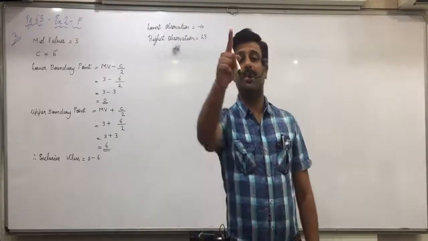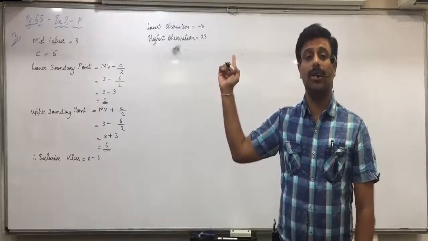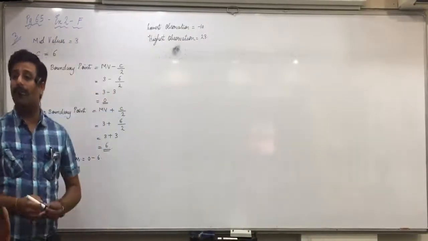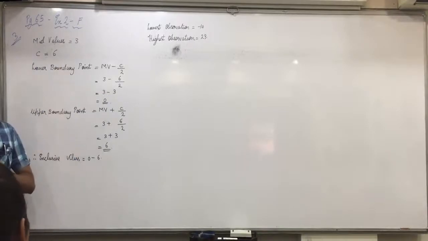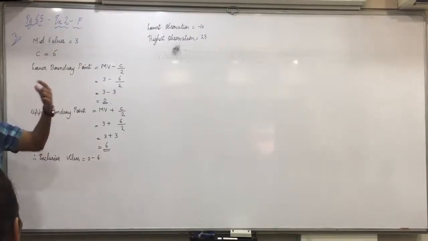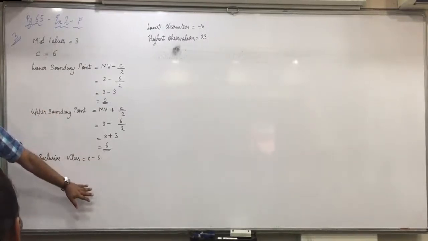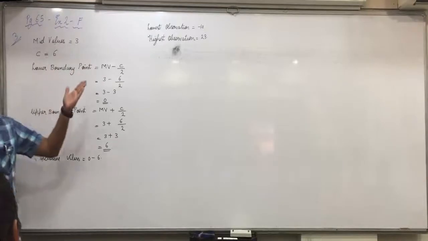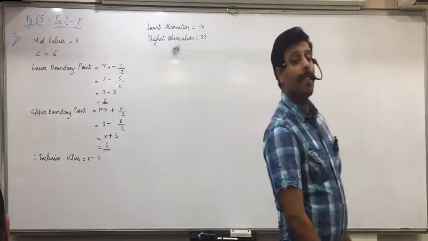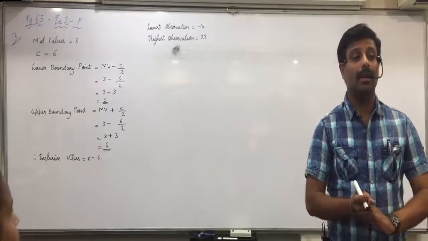Are the last benchers able to read what is written on the board, or should I include the slides? Able to read everyone? Now raise your hand. For minus 10, one of the classes in our distribution should be 0 to 6. When we make a distribution, one of the classes should be 0 to 6. So what would be the class which will include minus 10? Minus 12 to minus 6. Correct. Very good.